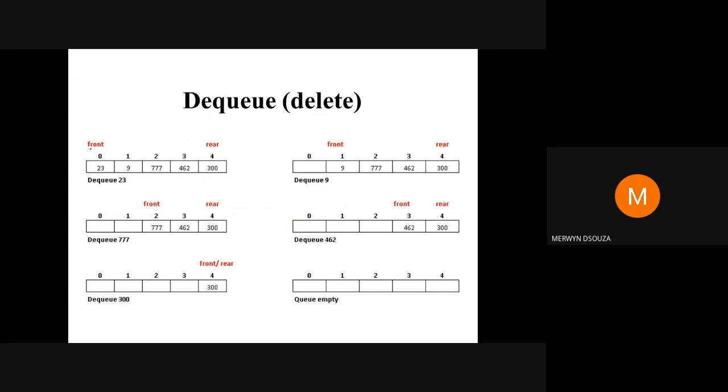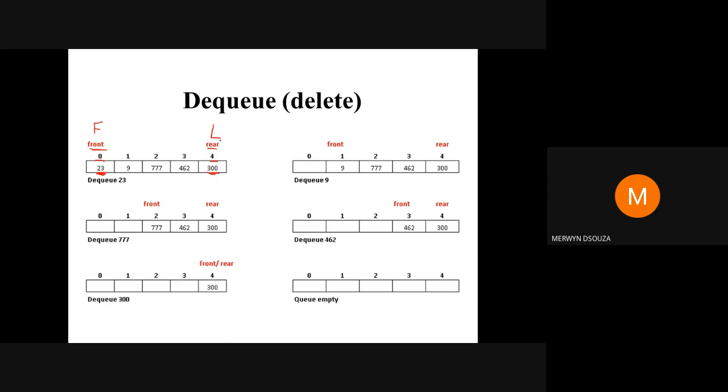Here is your existing value of front. The value of front is 0 and the value of rear is 4. Front is pointing to the element 23, and rear is pointing to the element 300. This is your first element in the queue, and this is your last element.